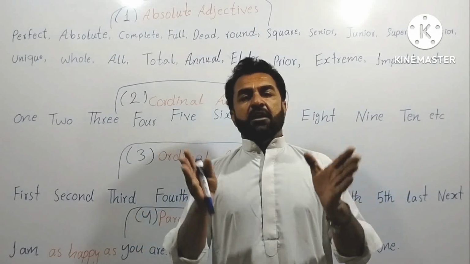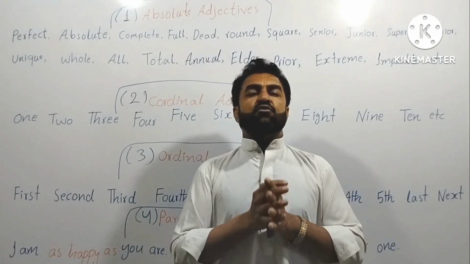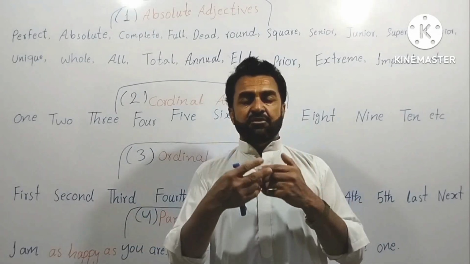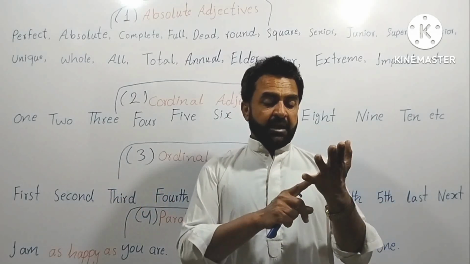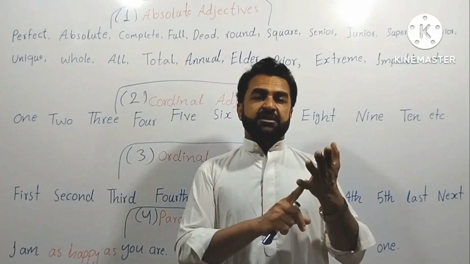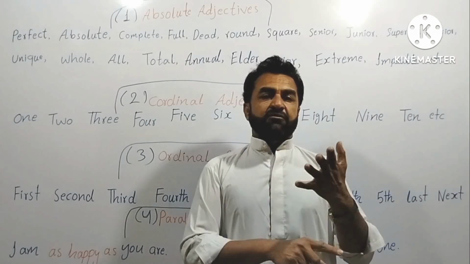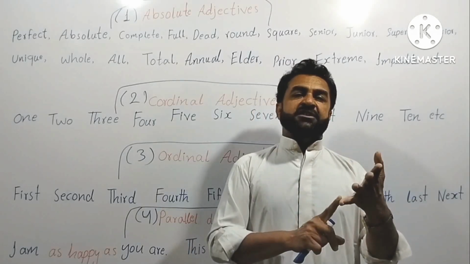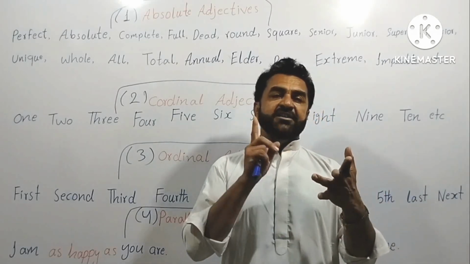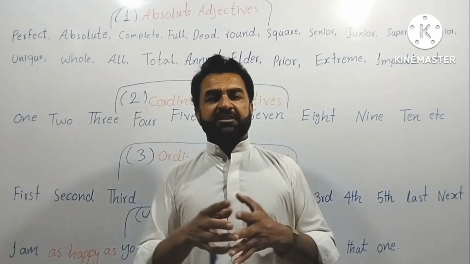Because there are different adjectives, adjectives have kinds: adjectives of quantity, adjectives of quality, adjectives of color, adjectives of size, adjectives of height, adjectives of shape, and many more like this.